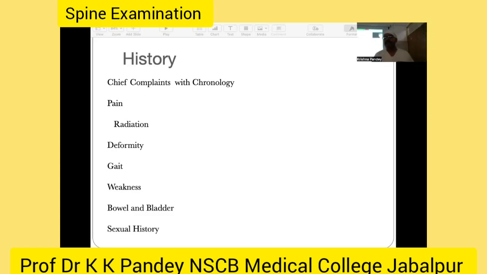In spine examination, when we examine the patient, we always consider that our examination should not aggravate the neurological deficit. If the patient says there is weakness in walking, then we have to be very careful in examining the patient. If it is a myelopathy of the cervical spine and we examine the cervical spine movement, we may land up with quadriplegia. In cases of Pott spine, if the patient has a neurological deficit, don't examine spine movement thoroughly. At that time, we just examine the patient with log rolling in the bed.